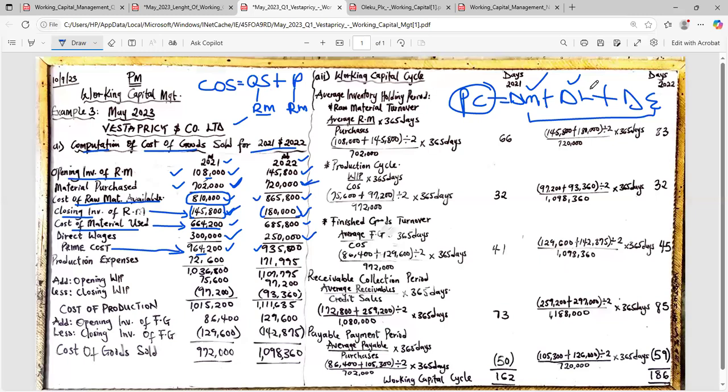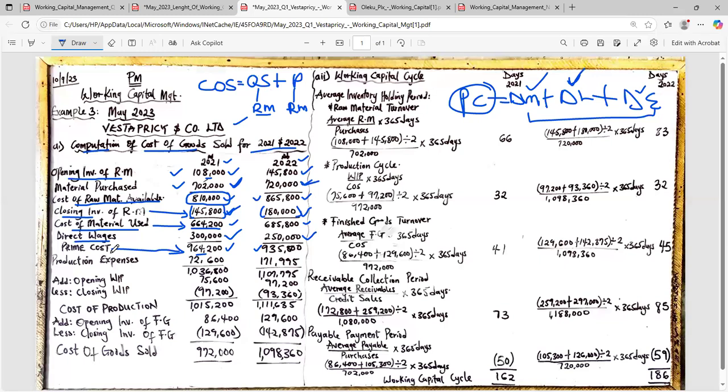So direct material plus direct labor is equal to prime cost, because everything we have been doing from the beginning, opening stock, purchases, closing stock of raw material, they are all materials. Direct wages and direct labor are the same thing. Add both together. If there were direct expenses, we would have added them. So all my direct cost equals prime cost. That is why I named these two figures prime cost.